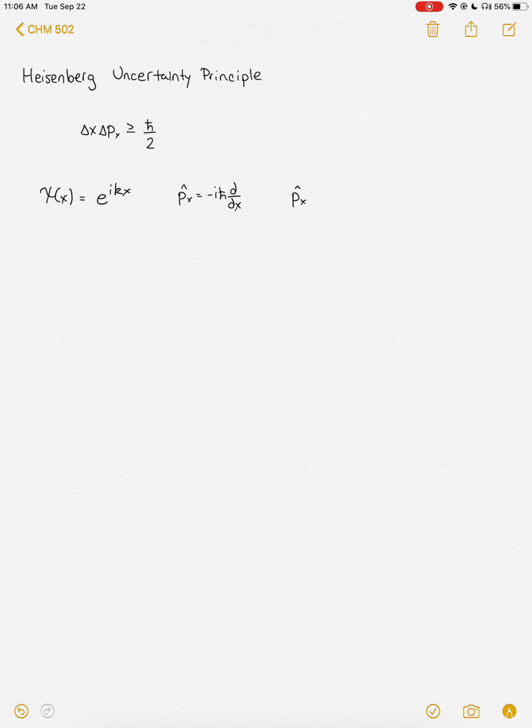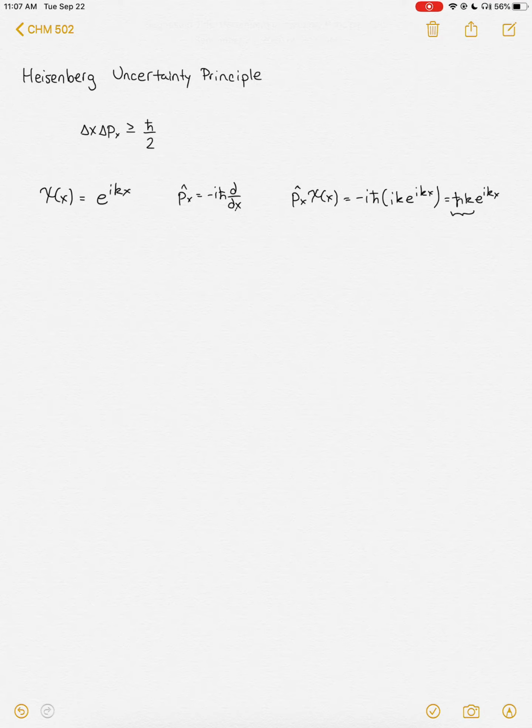So we can operate on our wave function with the momentum operator. That's going to give us minus i h bar times ik e to the ikx, which is going to equal h bar k e to the ikx. And this shows us that our wave function is an eigenfunction of the momentum operator, and that means the momentum is exactly this value, h bar k. So we exactly know the momentum of this free particle.